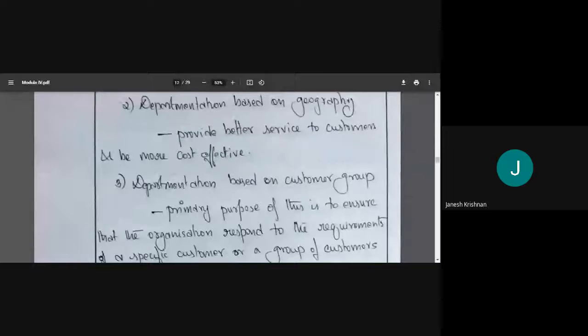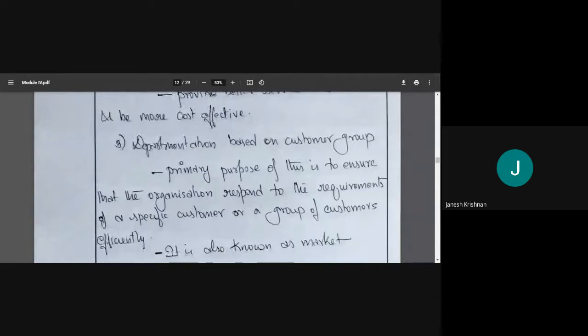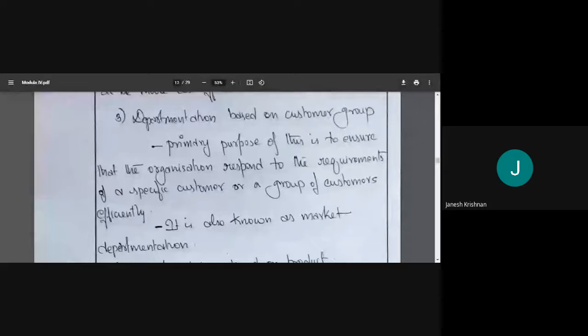If we have an office over there, it will be faster. Trying to ensure the organization serves a group of customers is known as market departmentation.